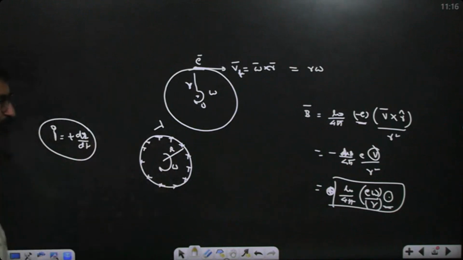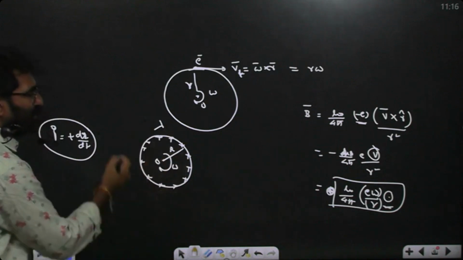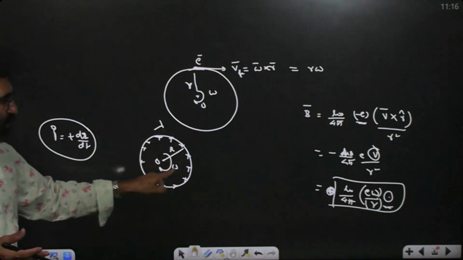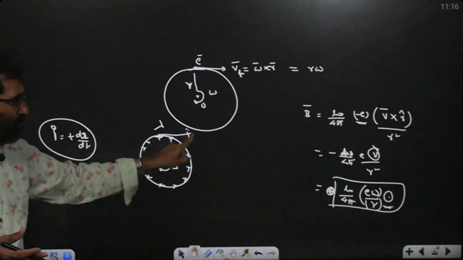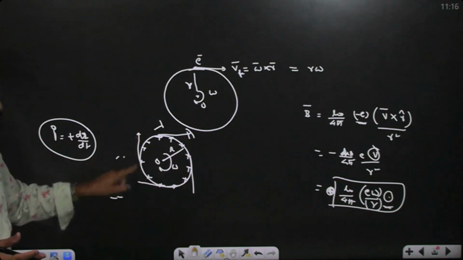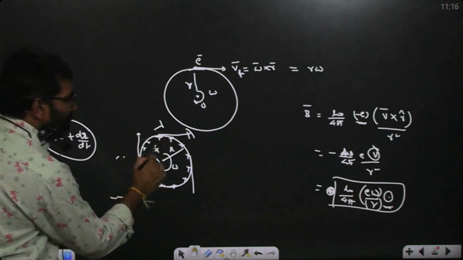Find the magnetic field at the center O. So definitely whenever charges are rotating, means they are in motion. They have tangential speed, uniform speed, as omega is constant. This charge is moving with R omega, this charge is also moving R omega, each and every charge is moving the same. But due to this positive charge, the magnetic field will be into the plane.